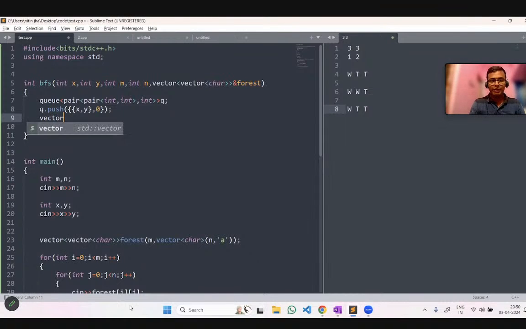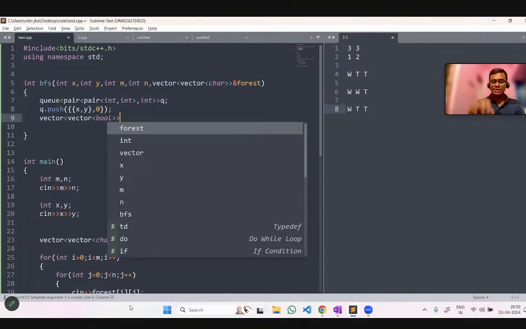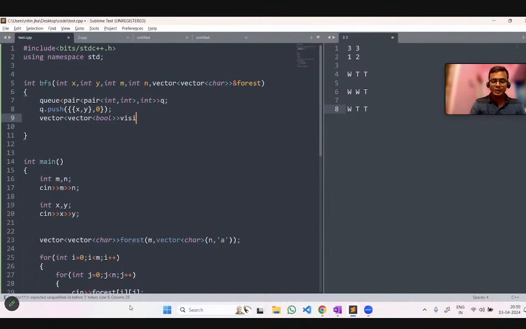Let me create a vector of vector, because the array will again be a 2D array of the same size as the forest. Let me take it as a type boolean, because boolean holds two values, either true or false.